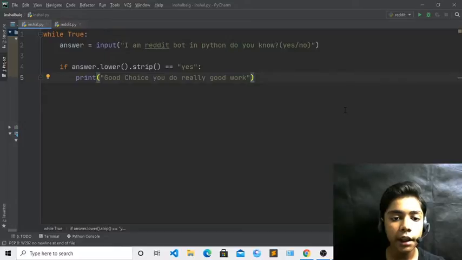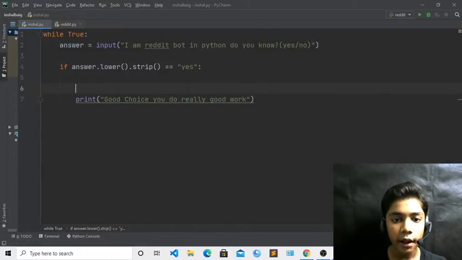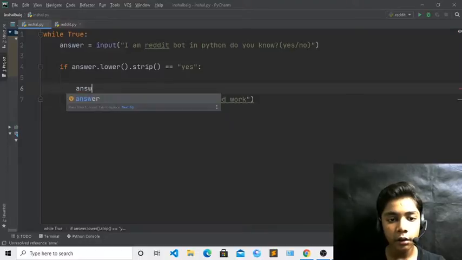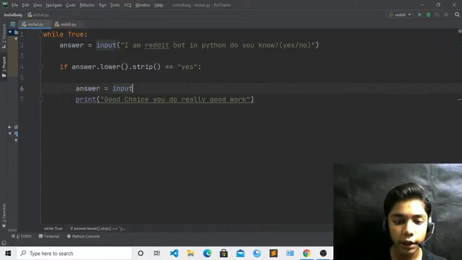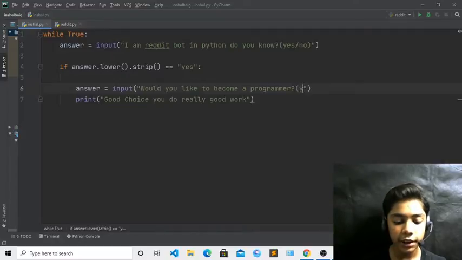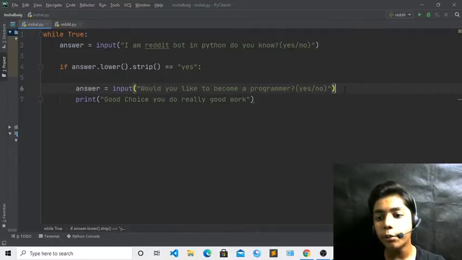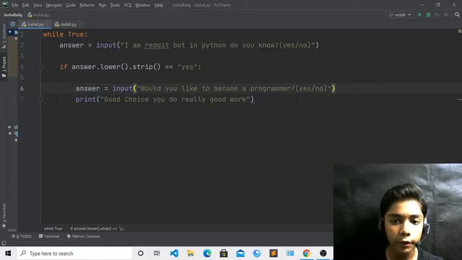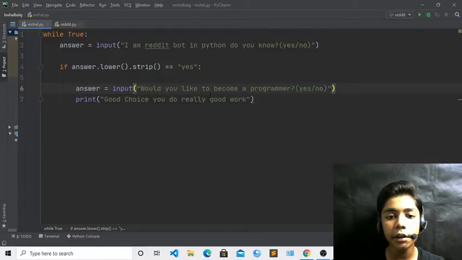Now just come over here, press enter and enter again, and define answer, which will be equal to input, and you have to write another question, like "Would you like to become a programmer?" Okay, so I am writing just randomly like that, and Reddit bot is asking you whether you would like to become a programmer. Okay, so obviously you all would like to become a programmer, so you will take yes, and then it will give an answer to you over here. Okay, so now you can see I have written all these things over here.